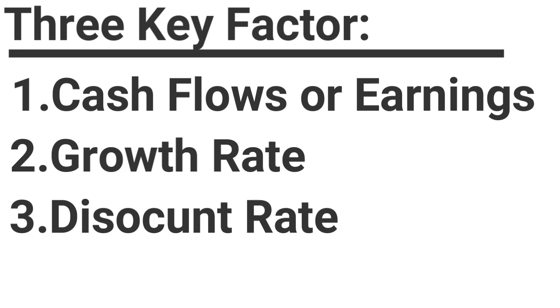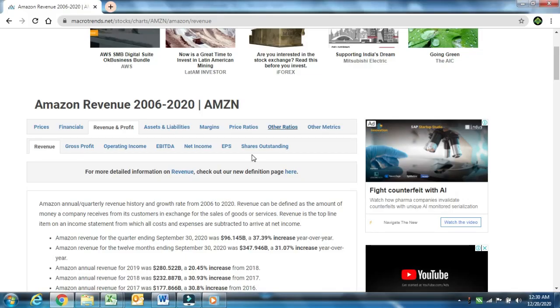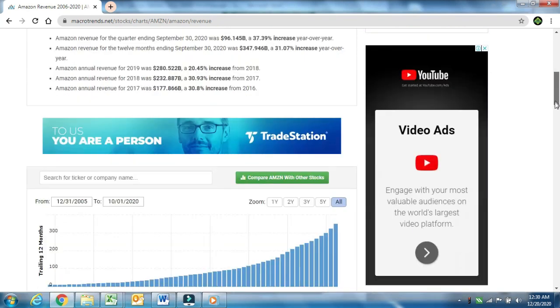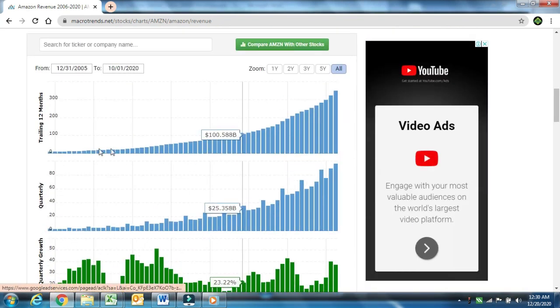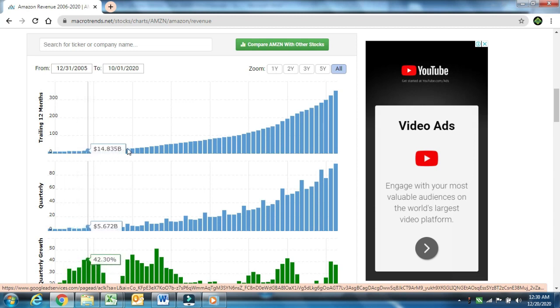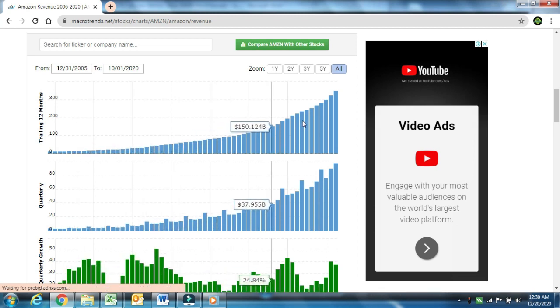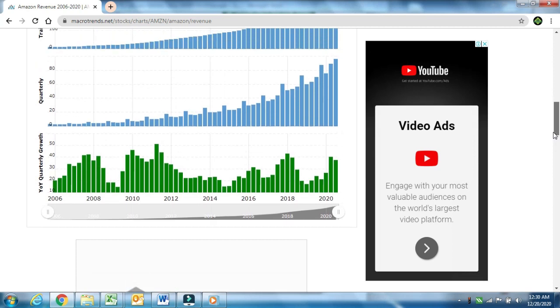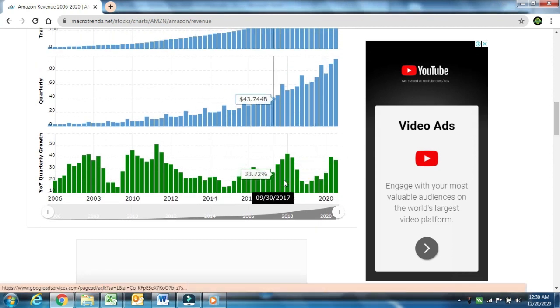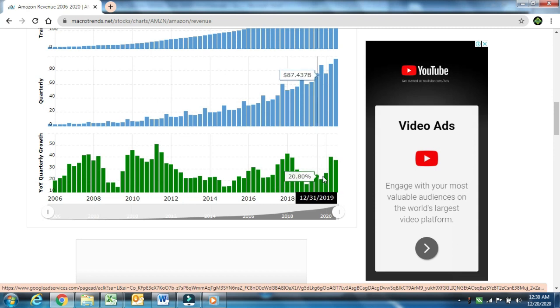However, let's go to the second component of value, which is growth. Another page is Macrotrends. You have all the data about companies here. Always check with the annual reports, but it's really nice. Here we can see the trailing 12 months revenue for Amazon and the staggering growth the company has achieved in the past. Plus, you have the growth rate in the past, and we can say that on average over the last 7-8 years Amazon has grown at 25% per year.